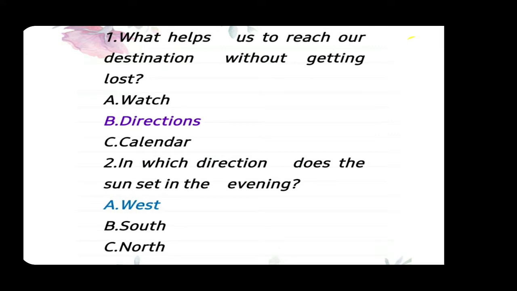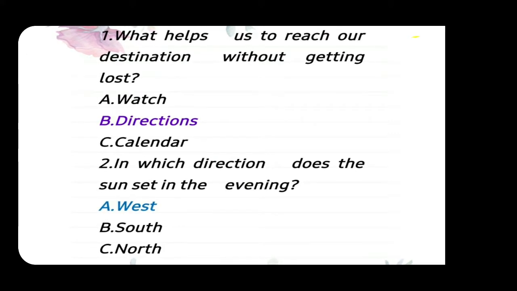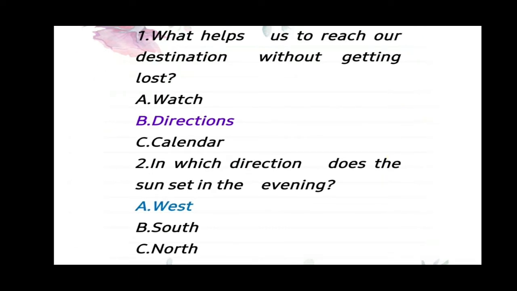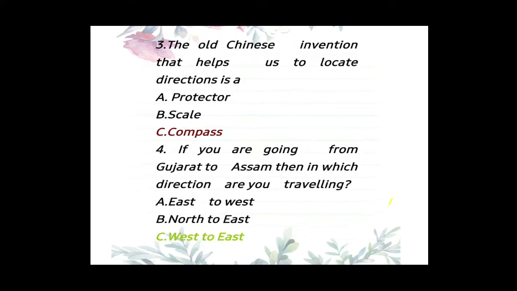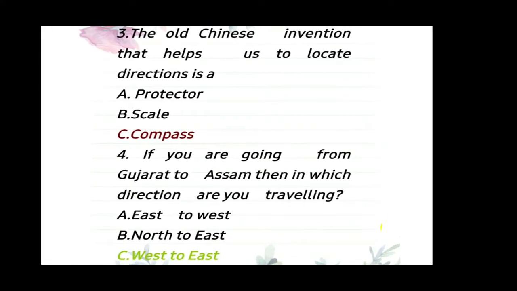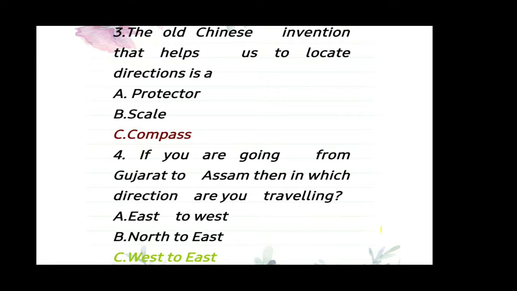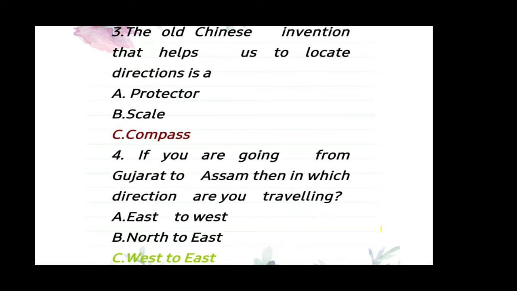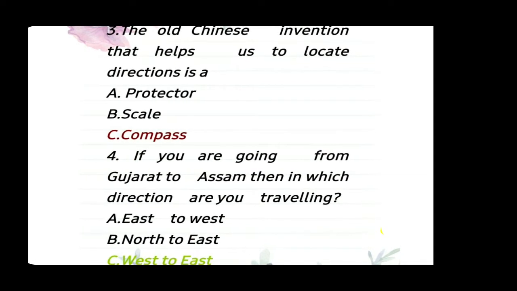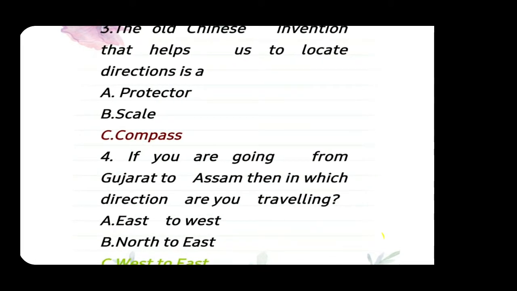Number 2: In which direction does the sun set in the evening? 3 directions are given: west, south and north, and your answer is west. Now please come to question number 3. The old Chinese invention that helps us to locate direction. 3 options are given: protractor, scale and compass. Answer is compass.